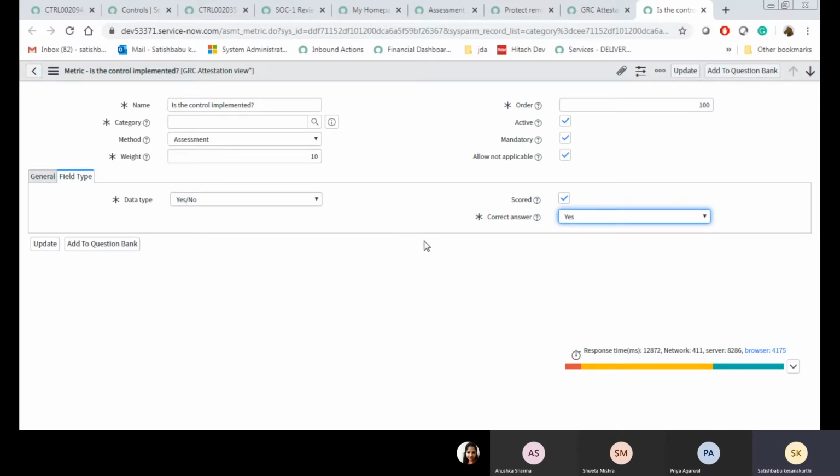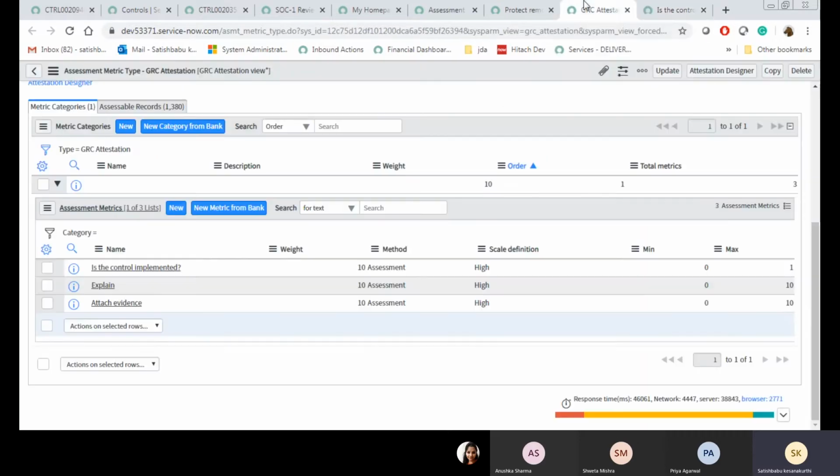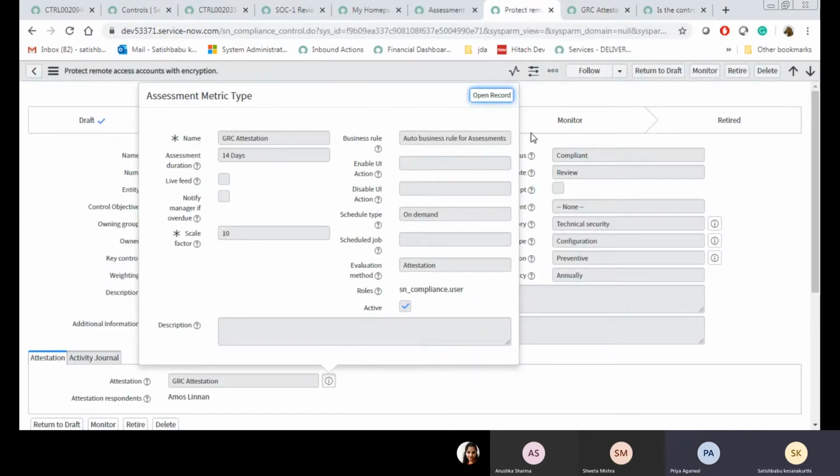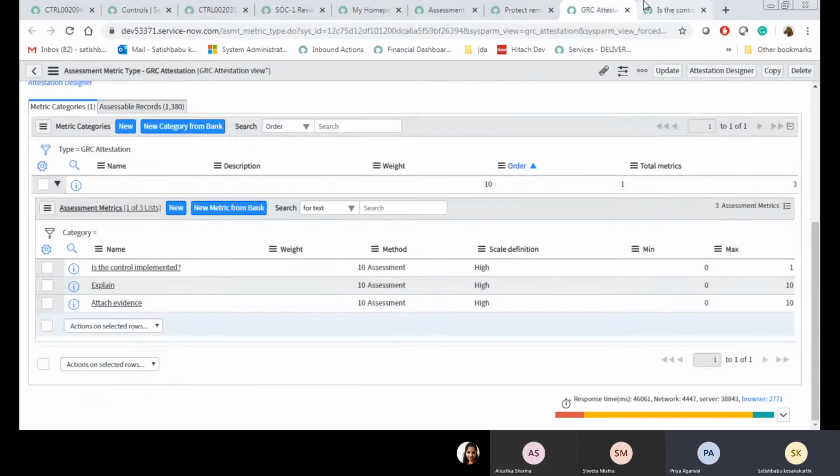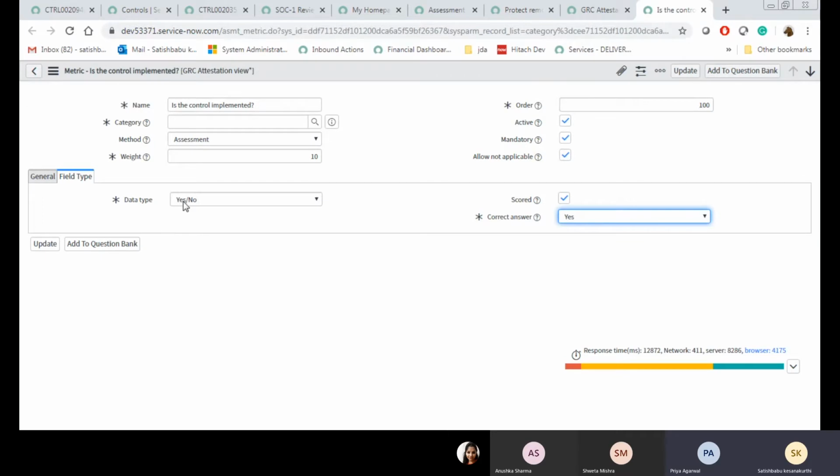When he selects yes, it means compliant. Based on this particular question, it is deciding whether the control is compliant or non-compliant. I will show you a non-compliant example also. So it's a true or false field. We can define yes as the correct answer, but whenever it is a string field, we need to write a script.